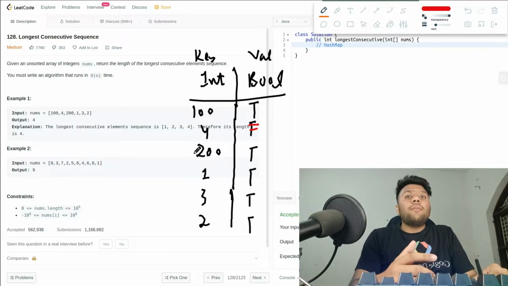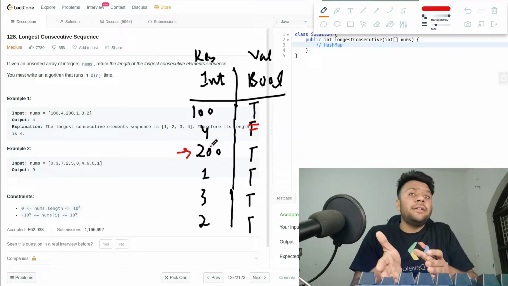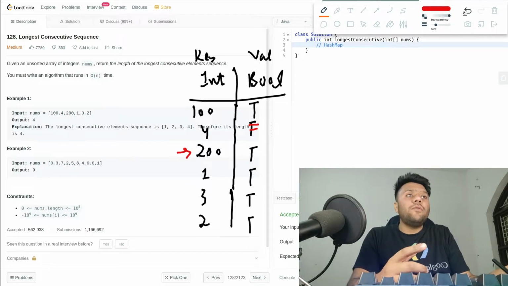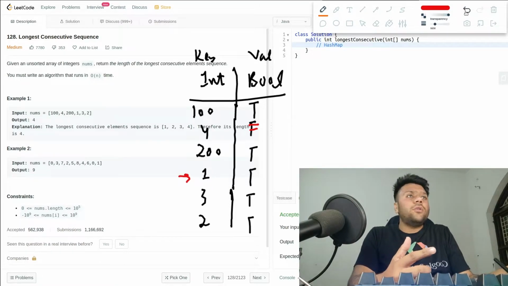Now I come to my 200. I will check, does my 200 have 199? It will check again in my array. It says no, we don't have it, so I will leave it as true. Now I come to 1. Does 1 minus 1, which is 0, exist? It checks, and it says no, it does not have 0.